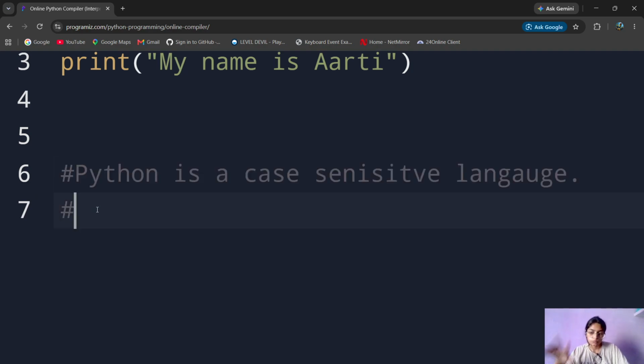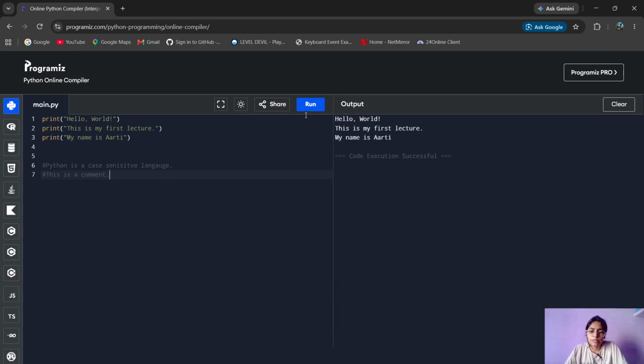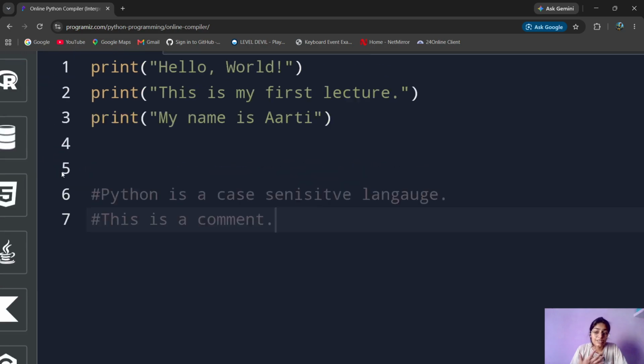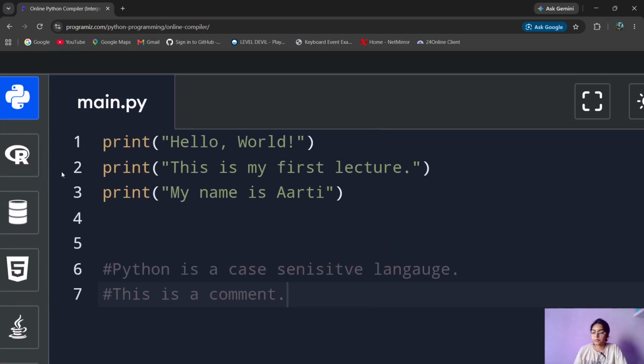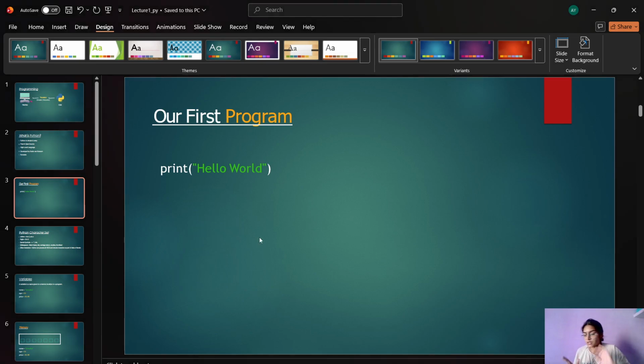A comment is something that you can write in your code without the code throwing an error. So this is how you can take notes in your code and write all the important points without having an error.